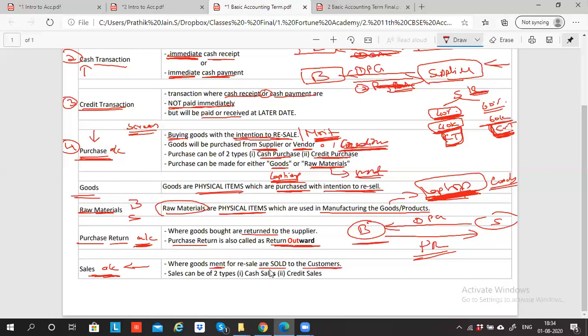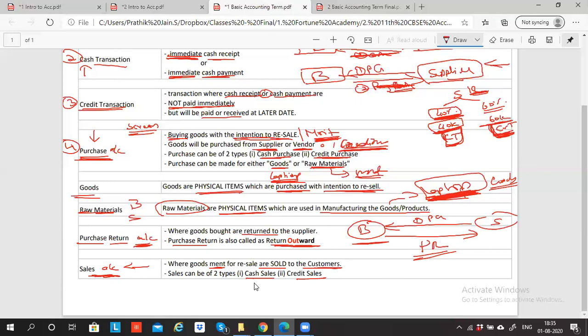Goods meant for resale are sold to customers. It's called sales. Sales is again of two types: cash sales and credit sales. Cash sales means when I'm giving goods to the customer and the customer is immediately giving me cash or check. It's called cash sales. If I'm giving the goods now, but the payment is happening after a few days, then it's called credit sales.